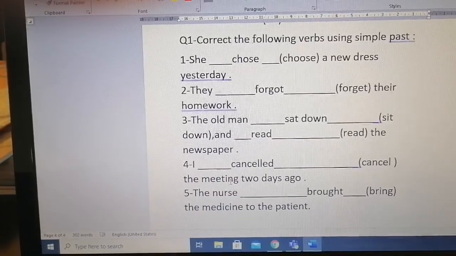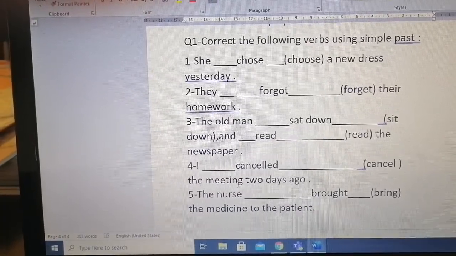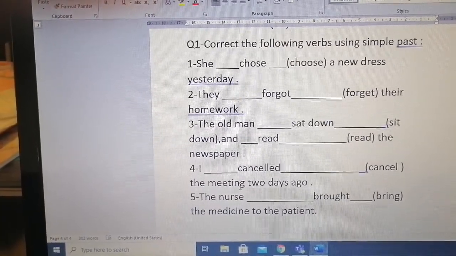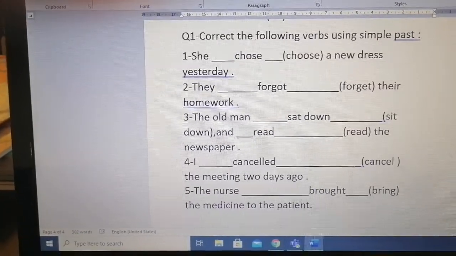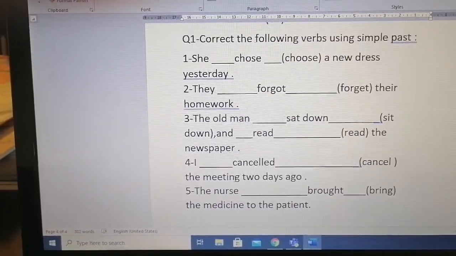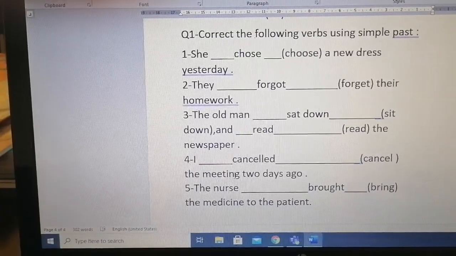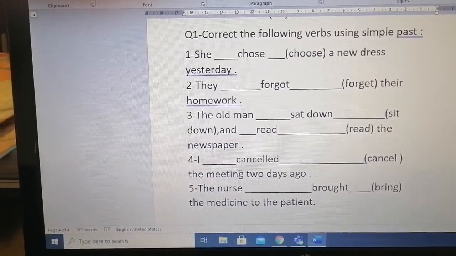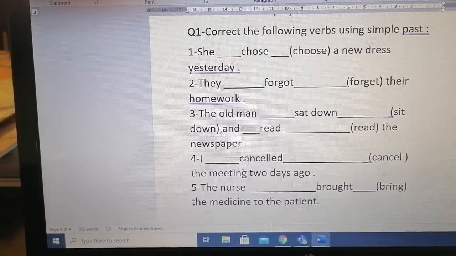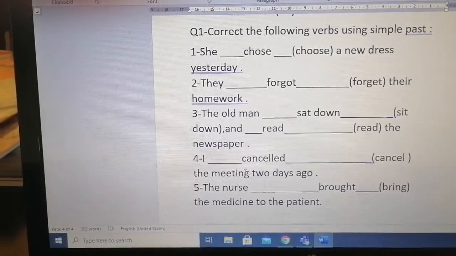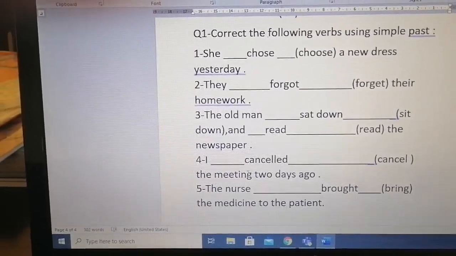The fourth one is I canceled the meeting 2 days ago. Cancel became cancelled. And the final example was the nurse bring the medicine to the patient. Bring becomes brought. Okay, brought is the past form of bring.